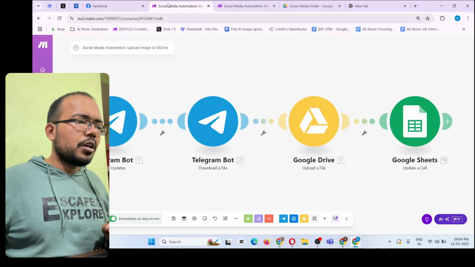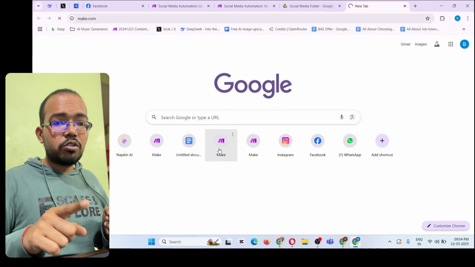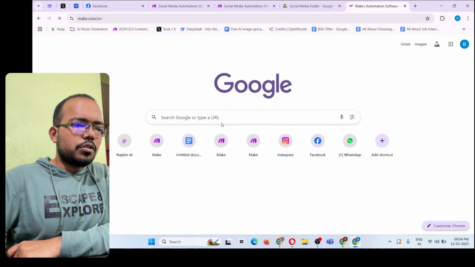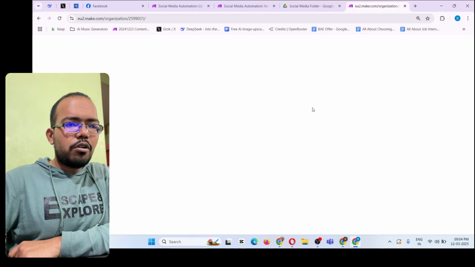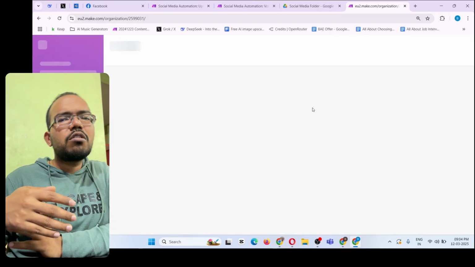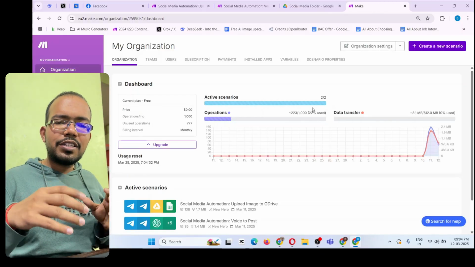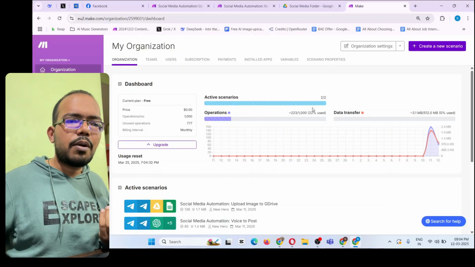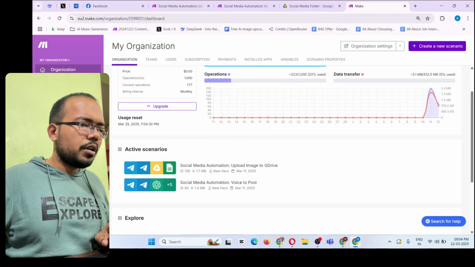Okay. What I will do now is open a new make.com. So first, make sure to log into make.com. I am already logged in. You can create an account. They also have a free account and a paid account, right? So go with the free account for now, and once you see it starts working well and generating results for you, you can upgrade to the paid one. So I am using the free one now.